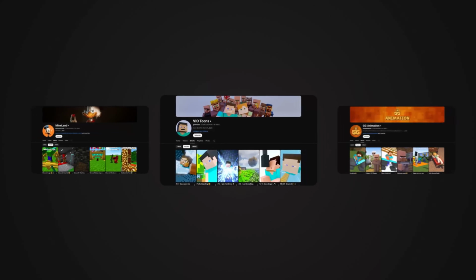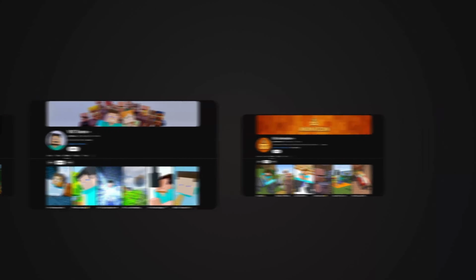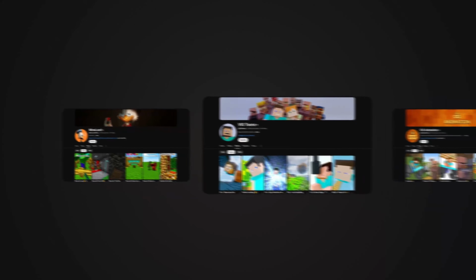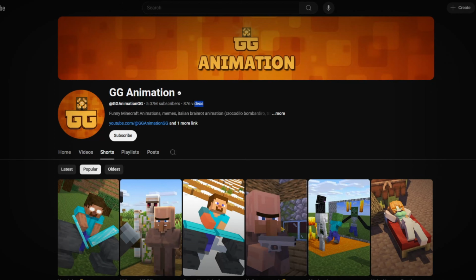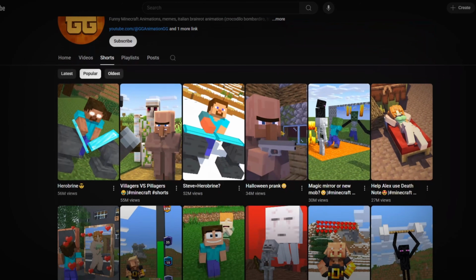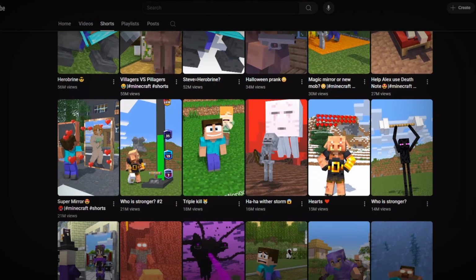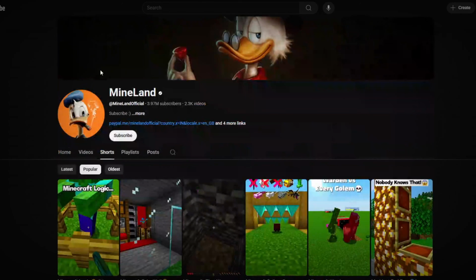There's even another channel that followed the exact same strategy and is now on its way to 1 billion views with 4 million subscribers. If you look closely, all of these channels have one thing in common. They're all built around Minecraft. And because the genre is still incredibly popular, many creators have turned it into a serious source of income. In fact, a large part of the work is almost done for them automatically.